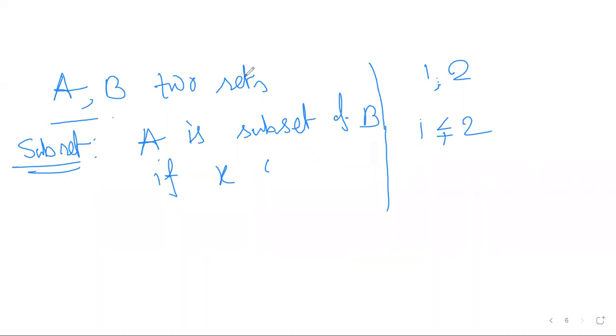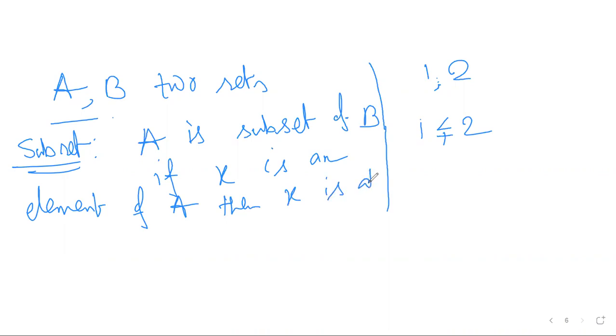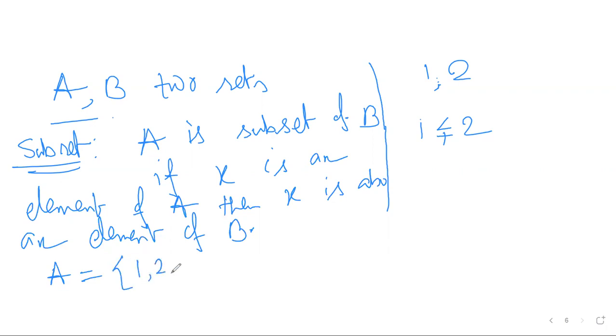If X is an element of A, then X is also an element of B. Now suppose we have A equals 1, 2, 3, 4, 5, right?